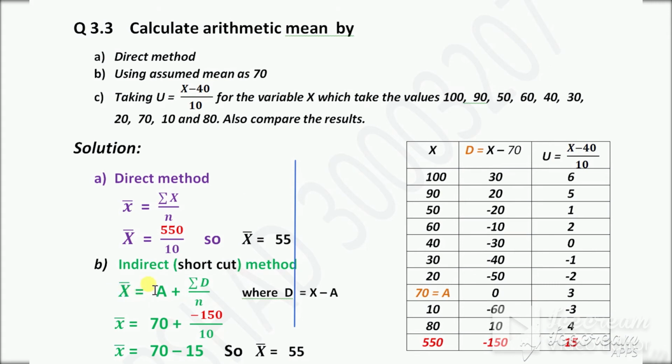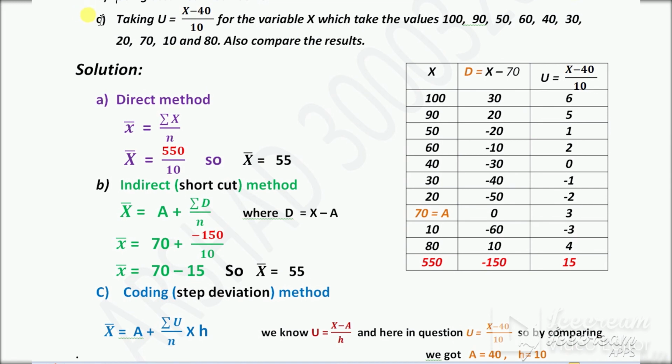Now replace this number here. x bar is equal to a plus summation d over n. a, the assumed value, is 70. Summation d total is minus 150, sorry, not 550. So minus 150 divided by n, n is 10. When we divide, we get minus 15. 70 minus 15 is equal to 55. 55 is the answer of arithmetic mean by indirect method.